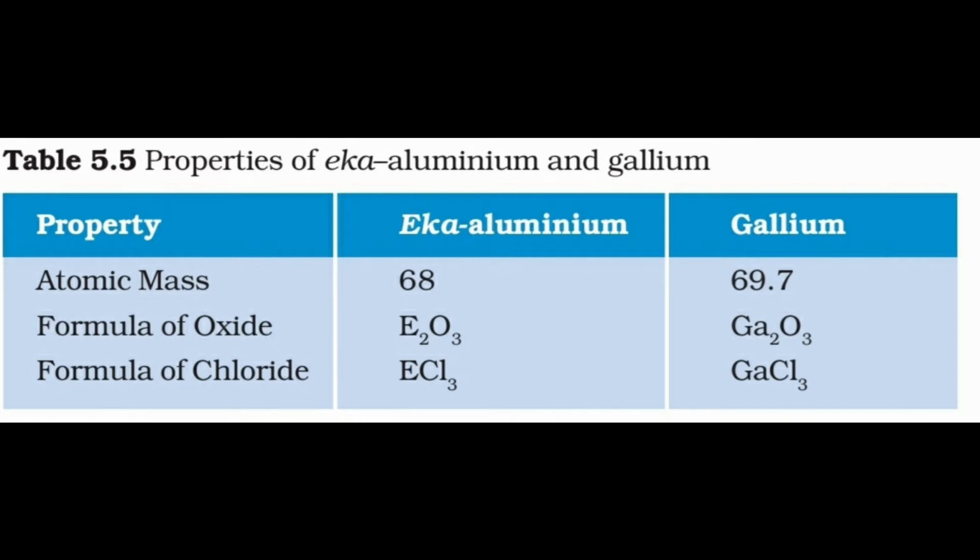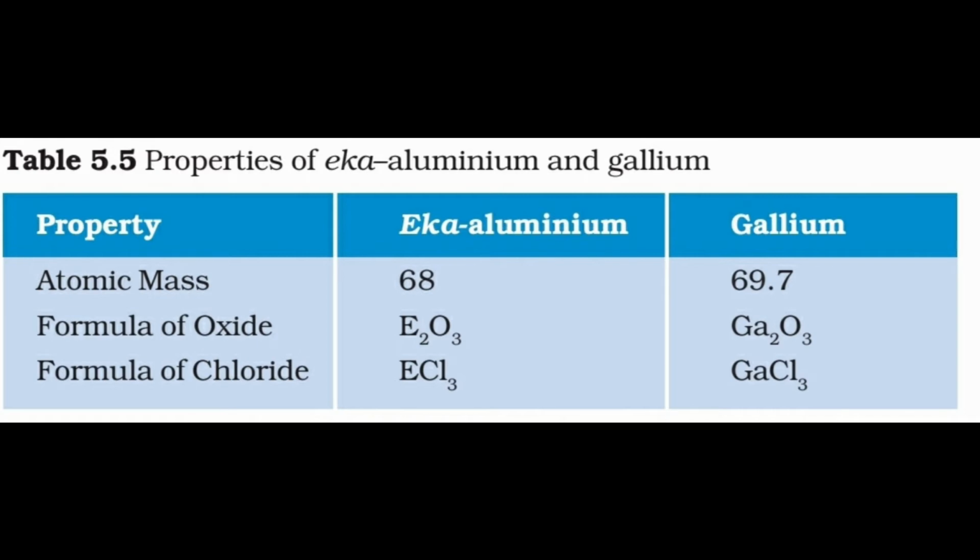The properties of eka-aluminium predicted by Mendeleev and those of the element gallium, which was discovered later and replaced eka-aluminium, are listed in the table in front of us, that is table 5.5. As we can see, atomic masses of eka-aluminium and gallium are given here, and the formulae of oxides and chlorides are given.